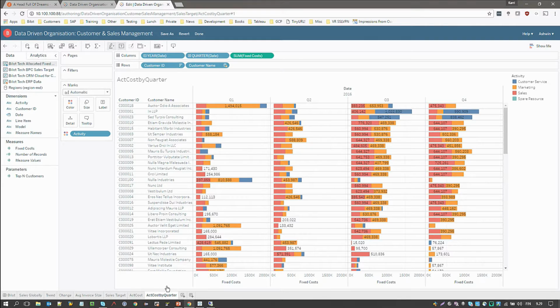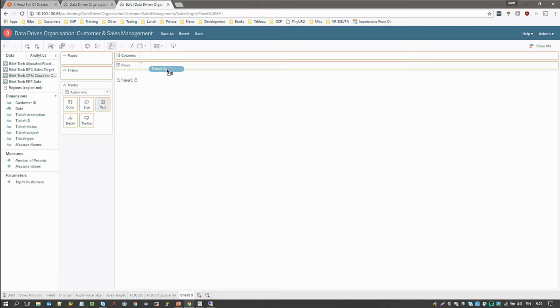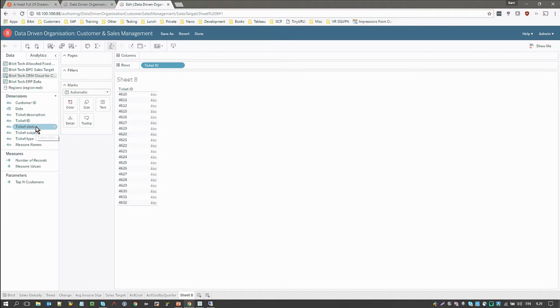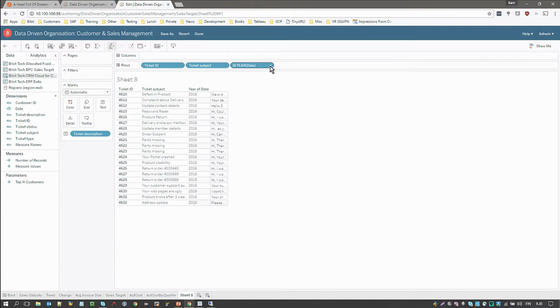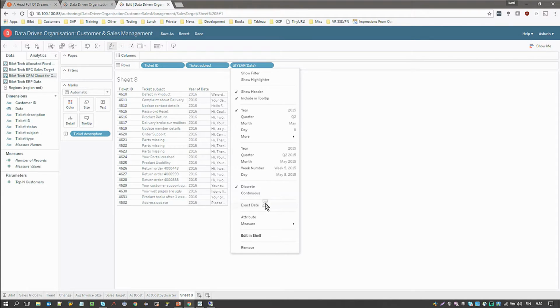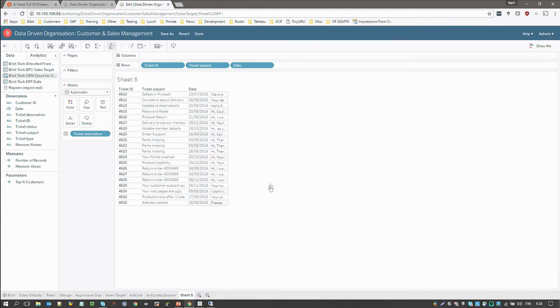Maybe I should check out our CRM data to explain this. So we also have our CRM cloud information here. Subject, text, date, exact date, okay.